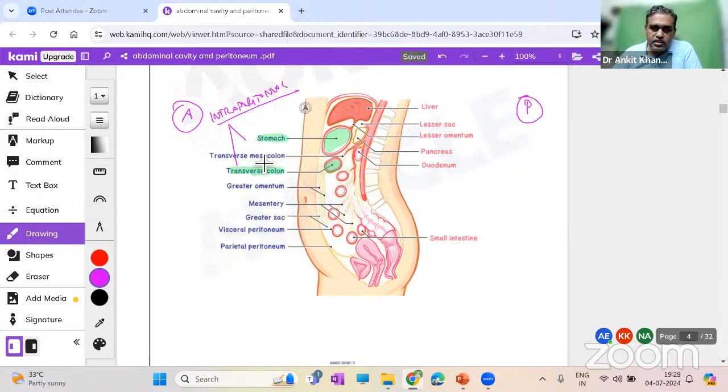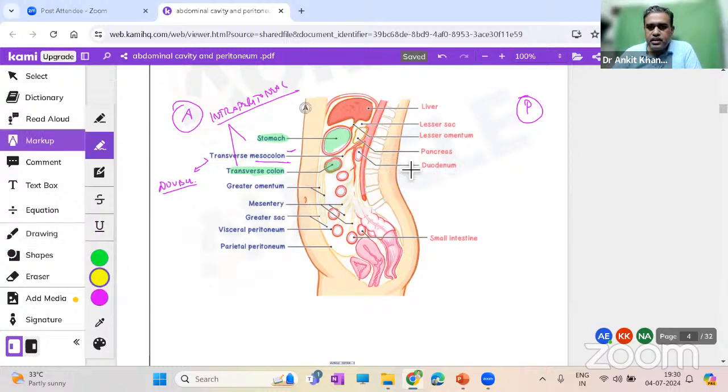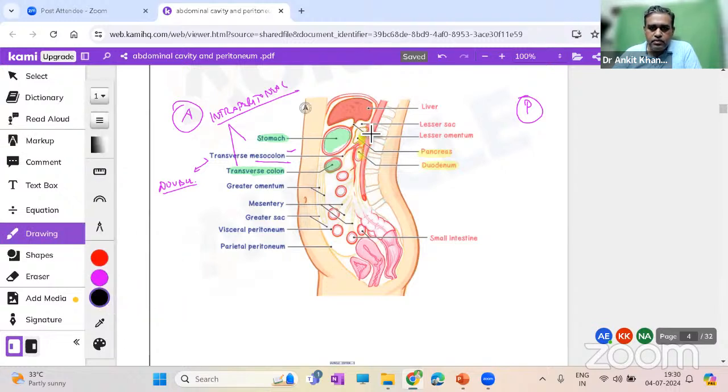And they are actually hanging. You can see this transverse mesocolon over here. Some string is actually attached, and this transverse mesocolon will be double layered. I will try to show you a diagram, don't worry. On the other hand, now look at the structures I highlight in yellow, like pancreas and duodenum. They are present more posteriorly. If you imagine peritoneum in black, then pancreas is like this and duodenum like this. So they are also attached to the peritoneum, but only anteriorly. They are stuck to one place. Pancreas and duodenum normally don't move here and there.